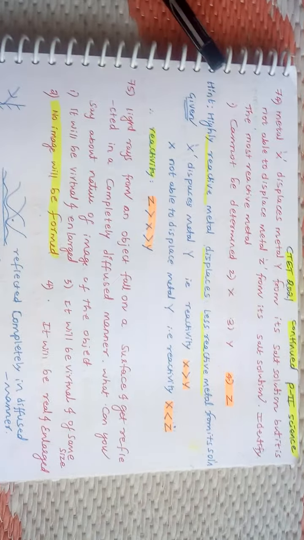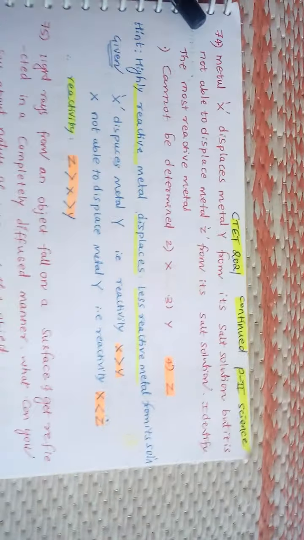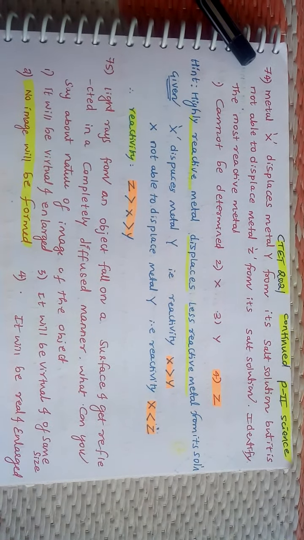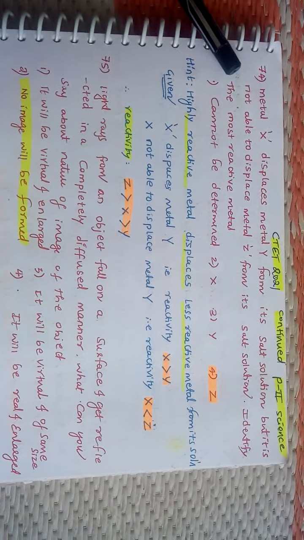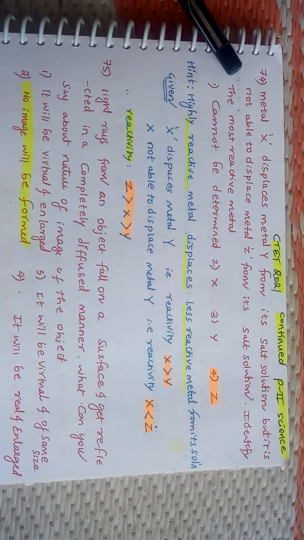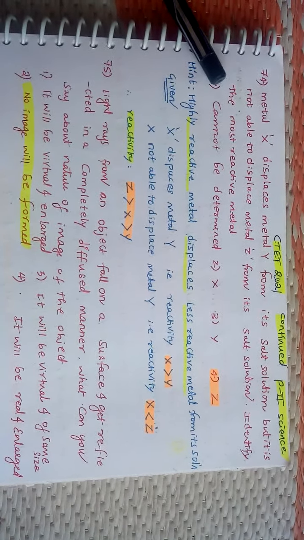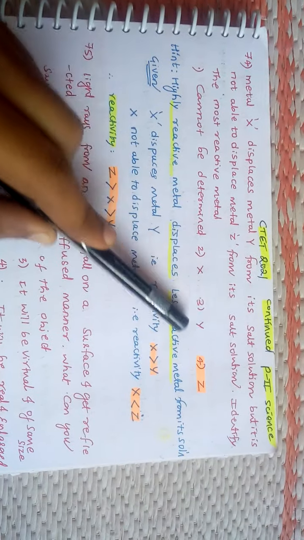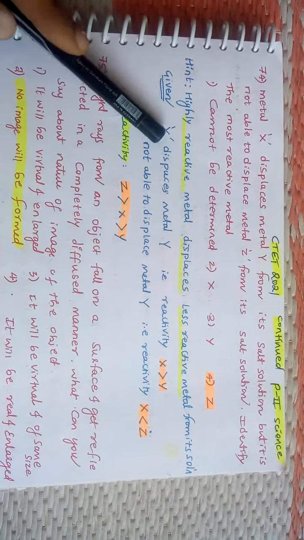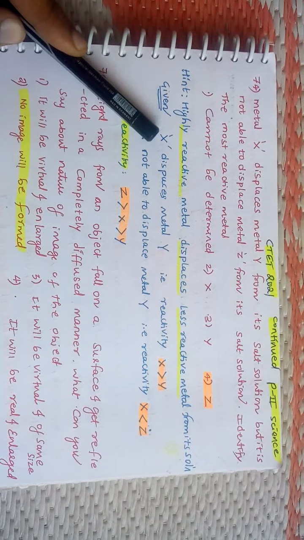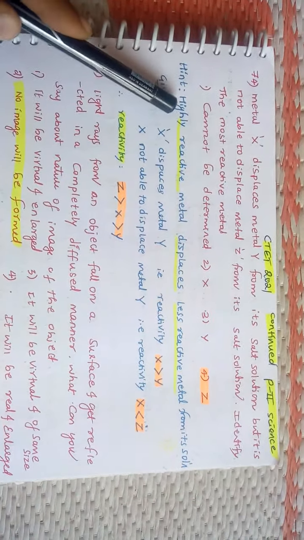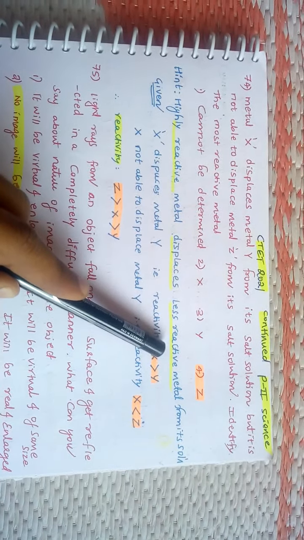First question: metal X displaces metal Y from its salt solution but is not able to displace metal Z from its salt solution. Identify the most reactive metal. Options are: cannot be determined, X, Y, Z. Here they have given X displaces metal Y. That means the hint is that a highly reactive metal displaces a less reactive metal from its salt solution.